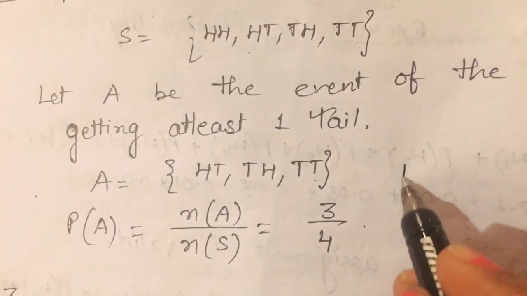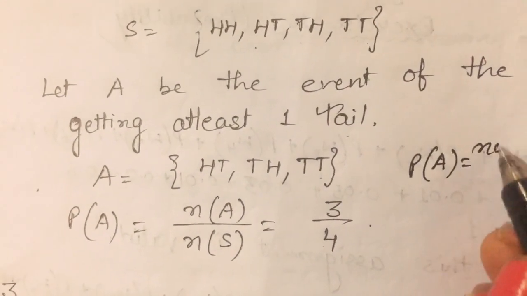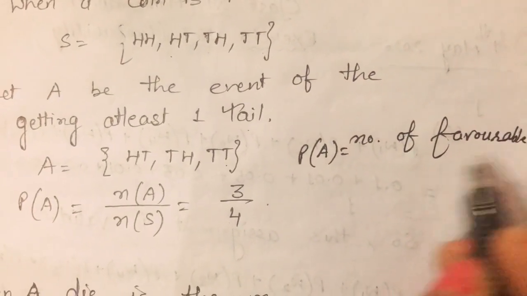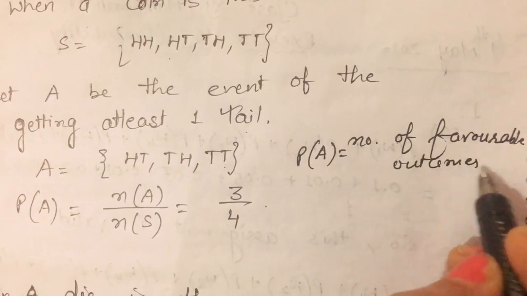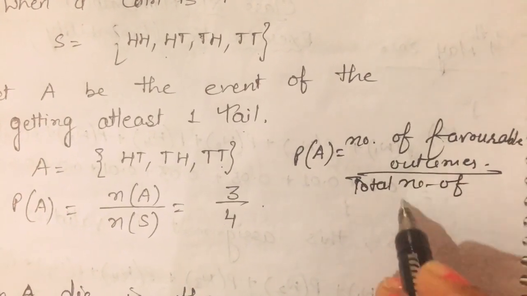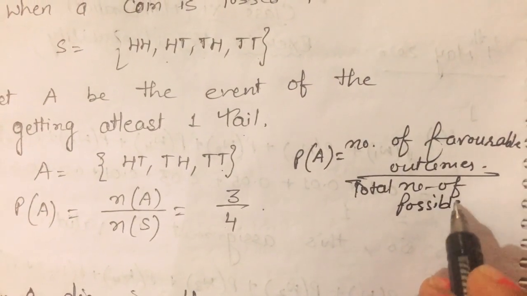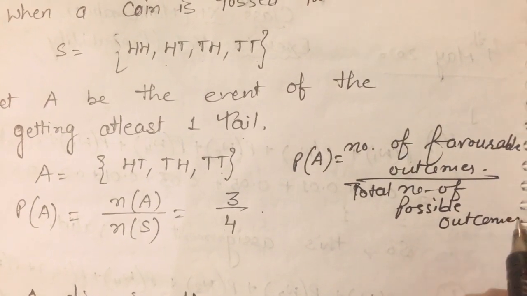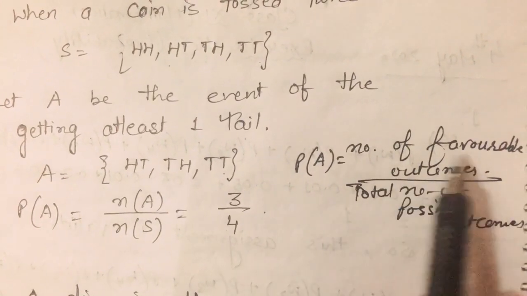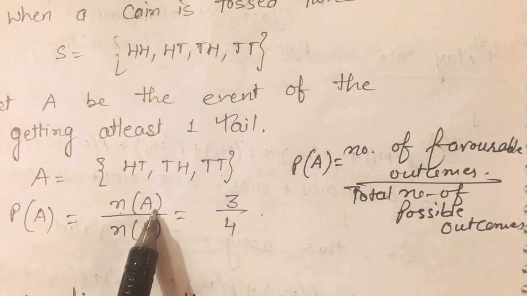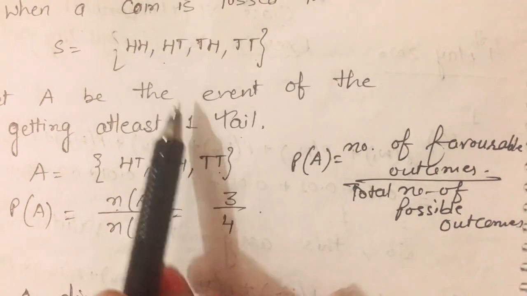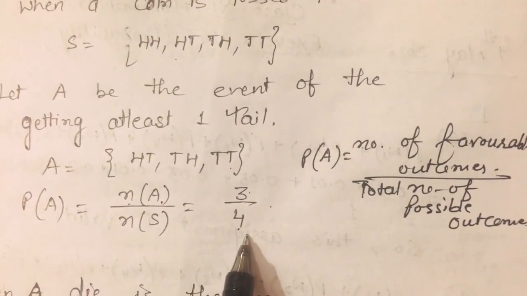So we know the formula: probability of A equals the number of favorable outcomes upon the total number of possible outcomes. What is the meaning of total number of possible outcomes? This is the number of elements in the sample space, and the favorable outcomes of A are the number of elements in A. So the formula is Na upon Ns. What is Na? 3, and Ns is 4. So the answer is 3 by 4.